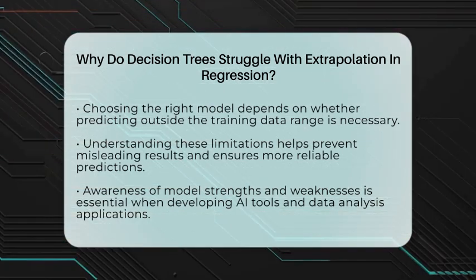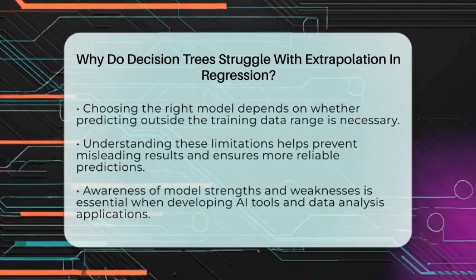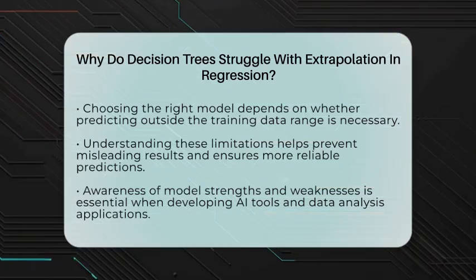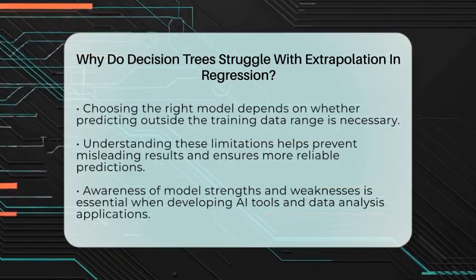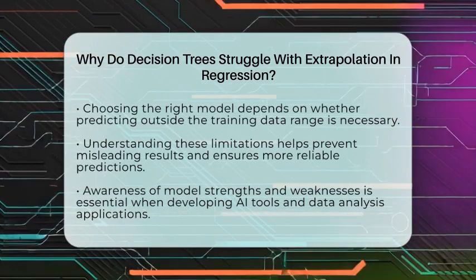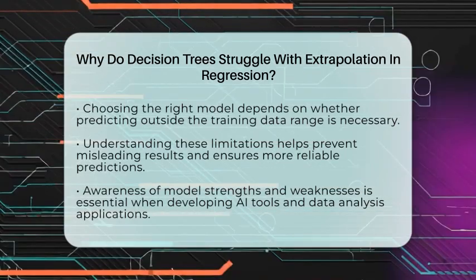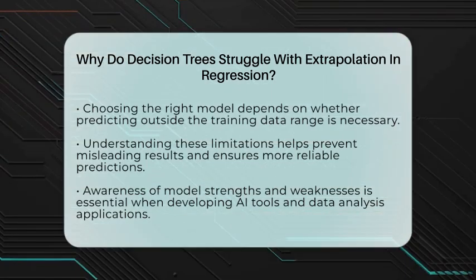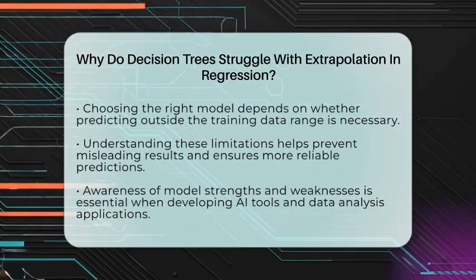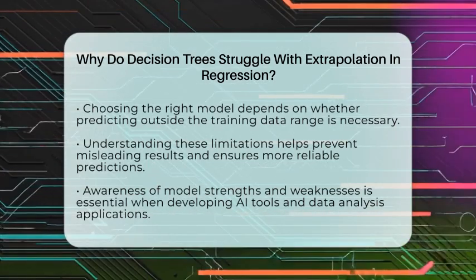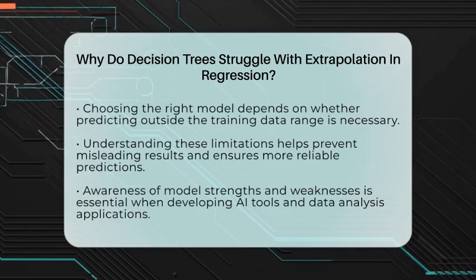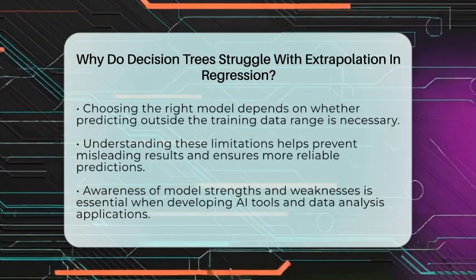In the world of artificial intelligence and machine learning tools like ChatGPT, DALL-E, or Midjourney, knowing the strengths and weaknesses of models helps set proper expectations. When building productivity plugins or data analysis tools, selecting the right algorithms ensures accurate and reliable outputs, especially when dealing with data that might go beyond what the model has seen before.